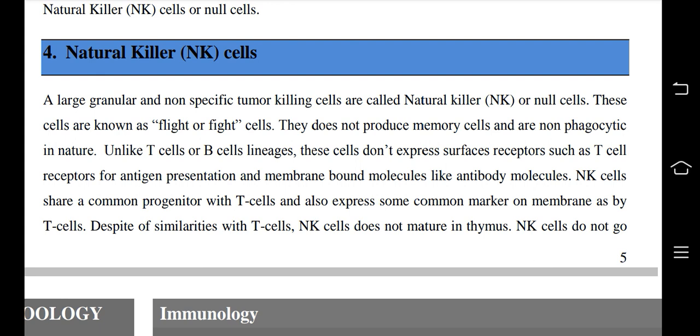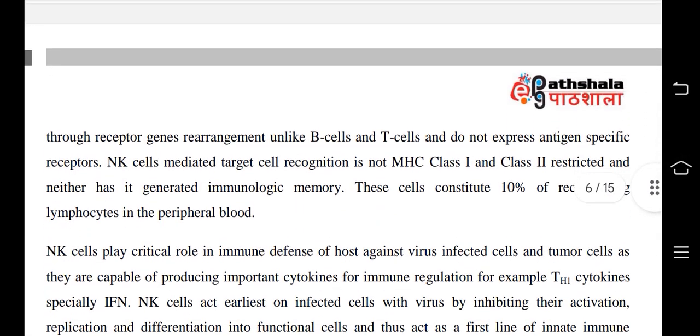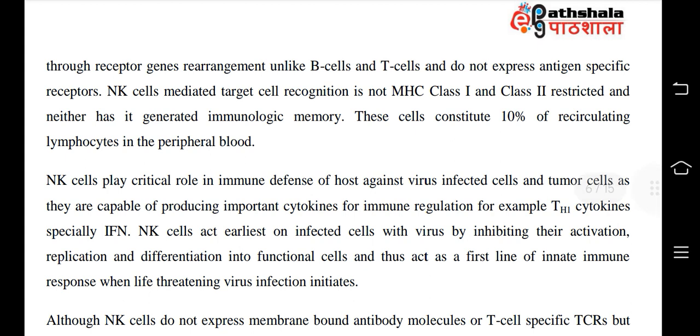NK cells share a common progenitor with the T cells and also express some common markers on their membranes. Despite the similarities with T cells, NK cells do not mature in the thymus. NK cells do not go through receptor gene rearrangement like B cells and T cells and do not express antigen specific receptors. NK cell mediated target cell recognition is not MHC class 1 and MHC class 2 restricted, and neither has it generated immunologic memory. This cell constitutes 10% of circulating lymphocytes in the peripheral blood.